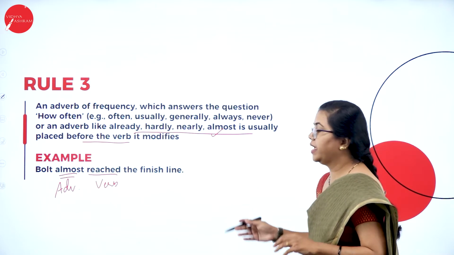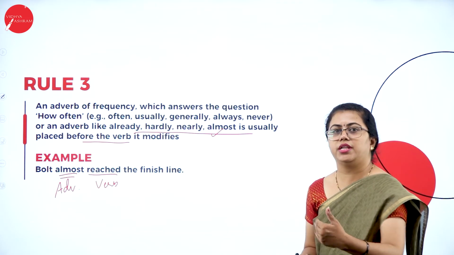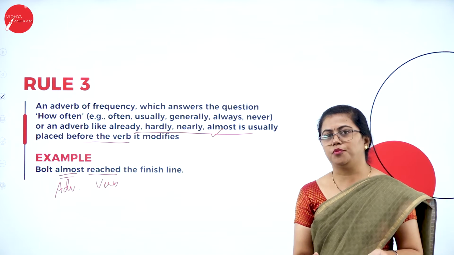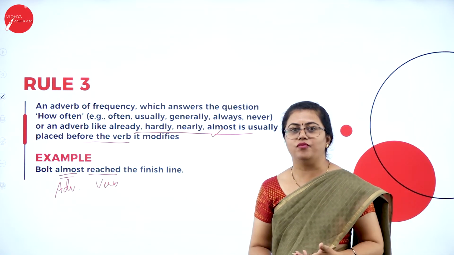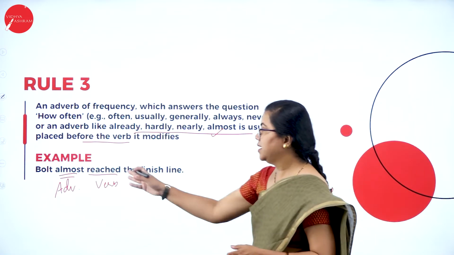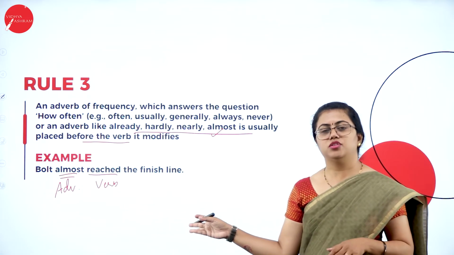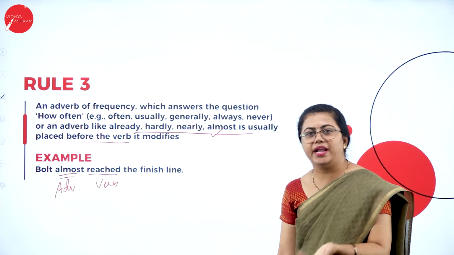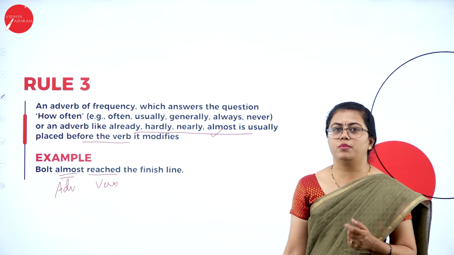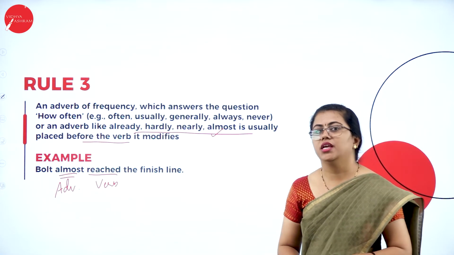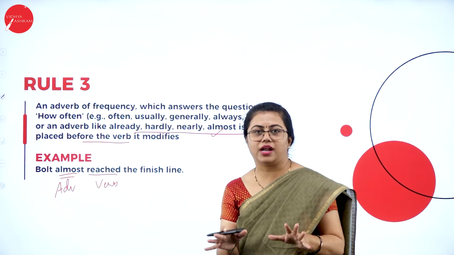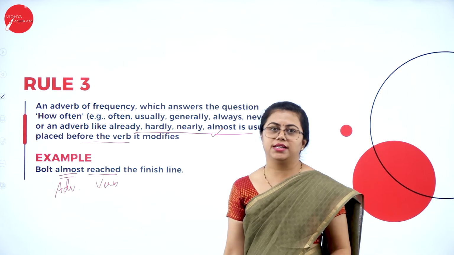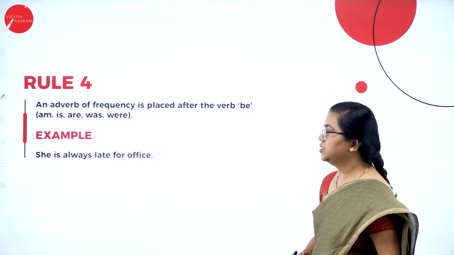Bolt reached the finish line almost. Almost Bolt reached the finish line. No, that is not the proper structure of the sentence because it sounds a little weird, isn't it? This actually makes better sense. Though you might have used it like almost Bolt reached the finish line, and you can understand the meaning also, that is not the proper structure. Fine. In order to make it a non-weird kind of sentence, it is better you place it this way. So that was rule number 3.